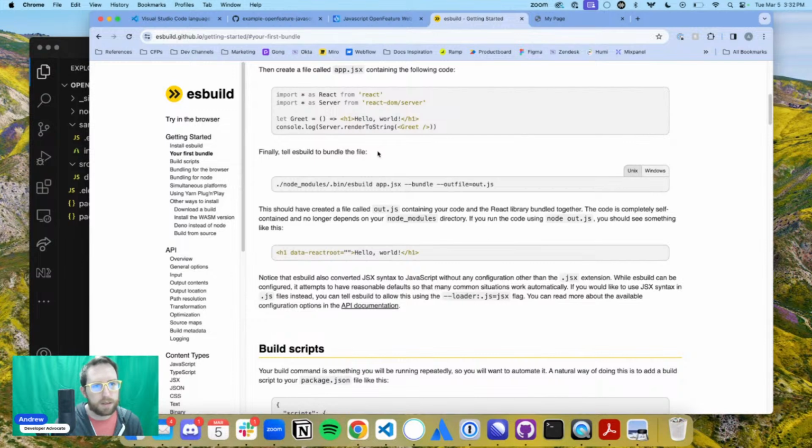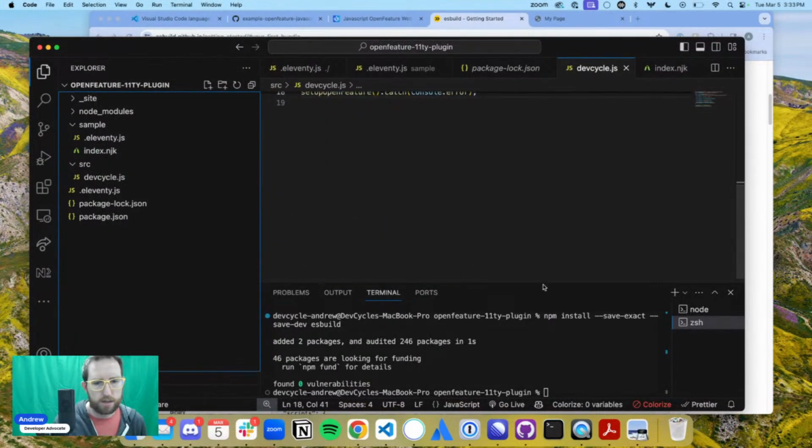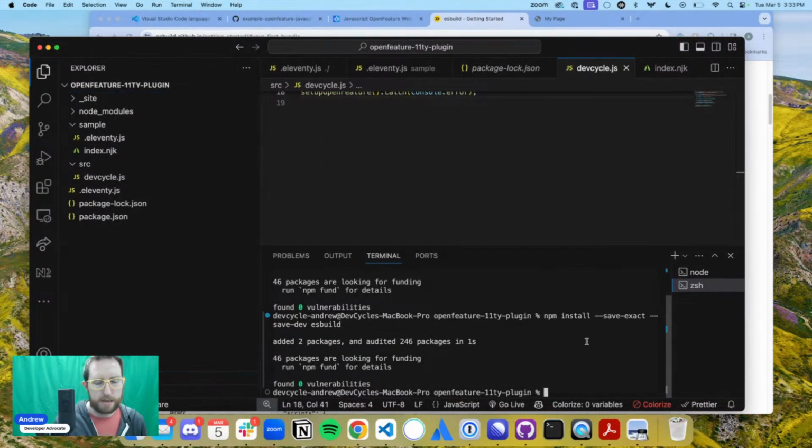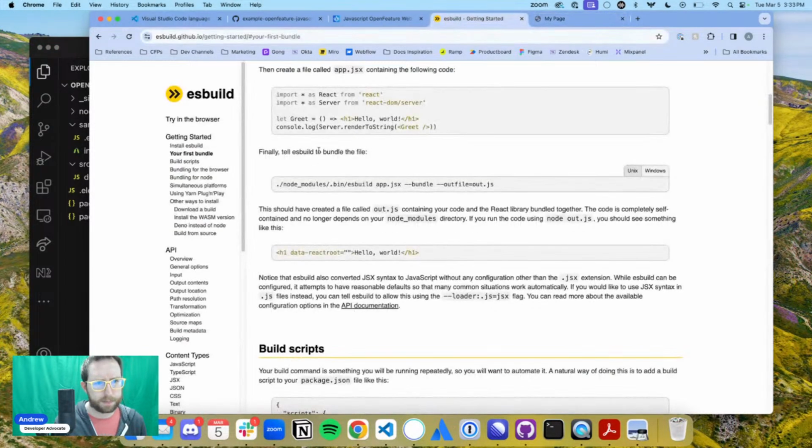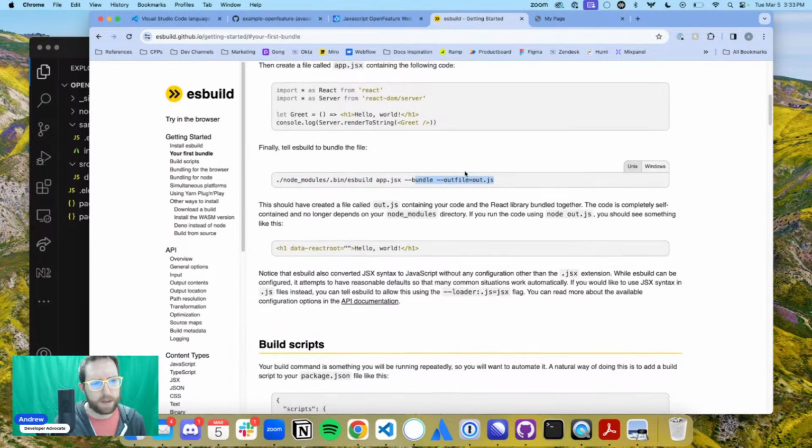No models. Okay, finally it's built to bundle the file, bundle out file, out.js. Okay, amazing. So here we are going to, because we're going to run this on our demo, node build.js. Okay, so let's figure out how we do this, because I've got a more complicated example that I built previously. So we just need an ESBuild command within here. So I think I'm actually just looking for ESBuild app.jsx bundle.